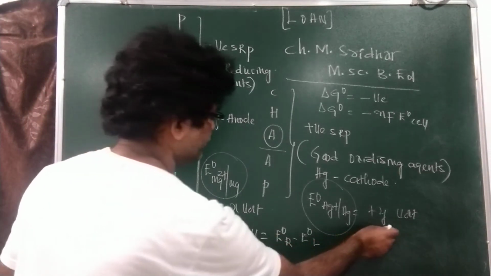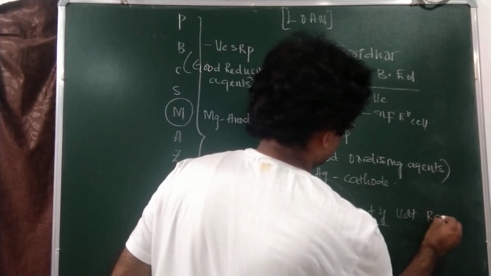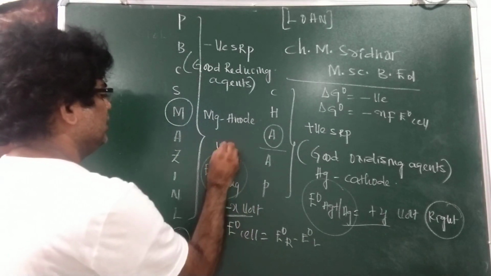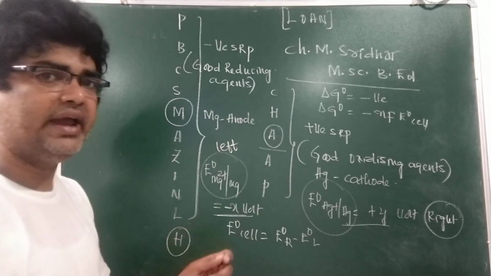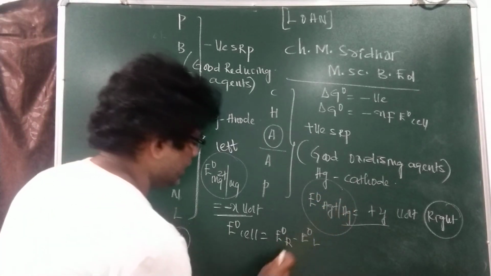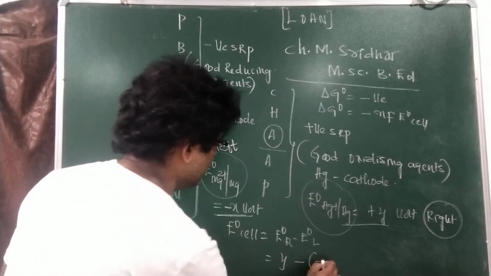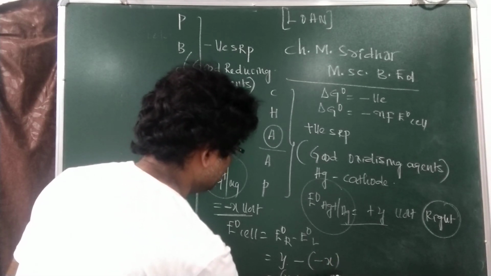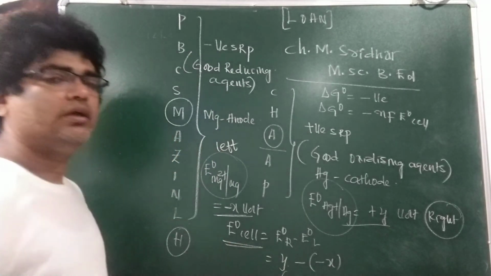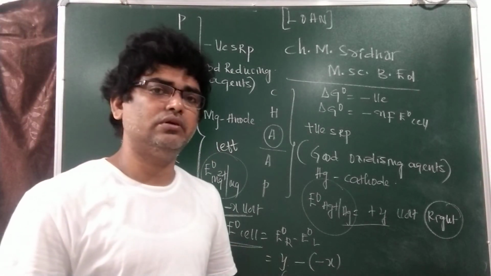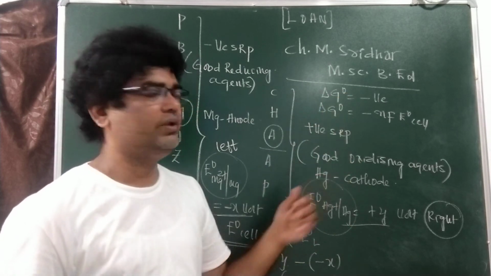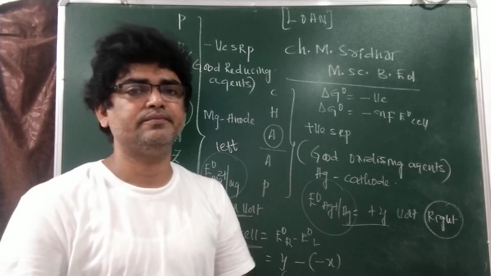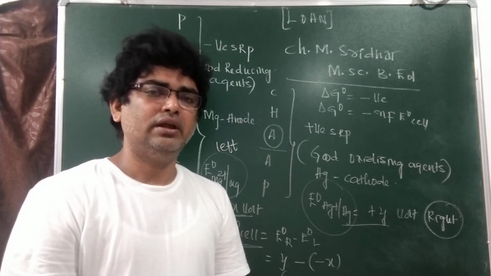Now, we have this cathode on the right side and we have this anode on the left side. E naught right minus E naught left. E naught right, that is Y, minus E naught left, minus X. So this is X plus Y volt, positive. If E naught cell is positive, no doubt delta G naught will become negative, so that the cell reaction can become spontaneous. Right?